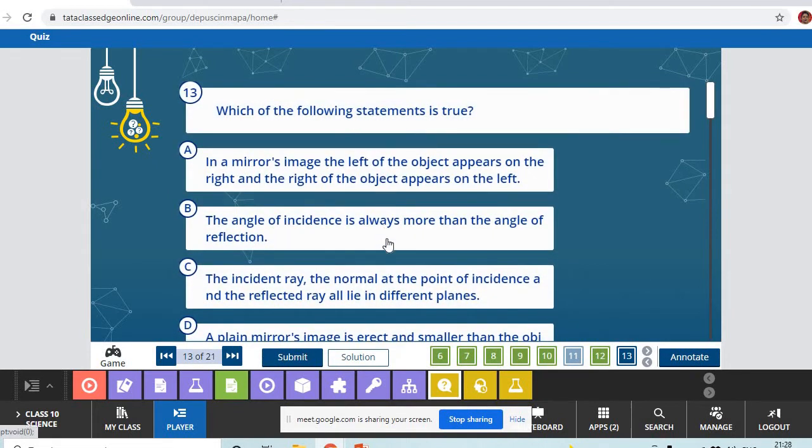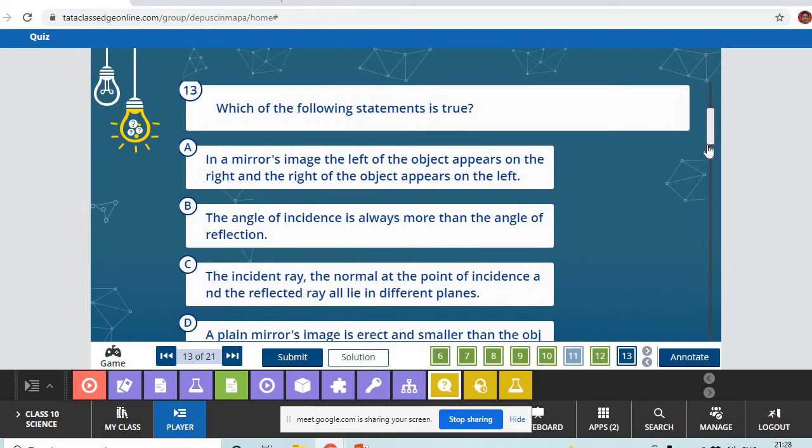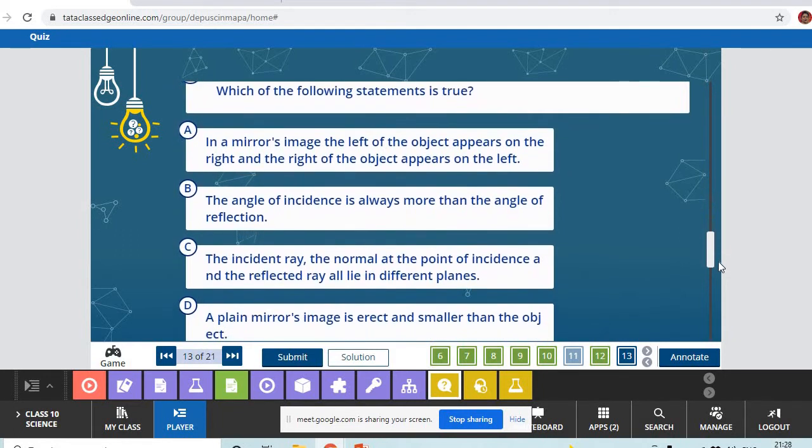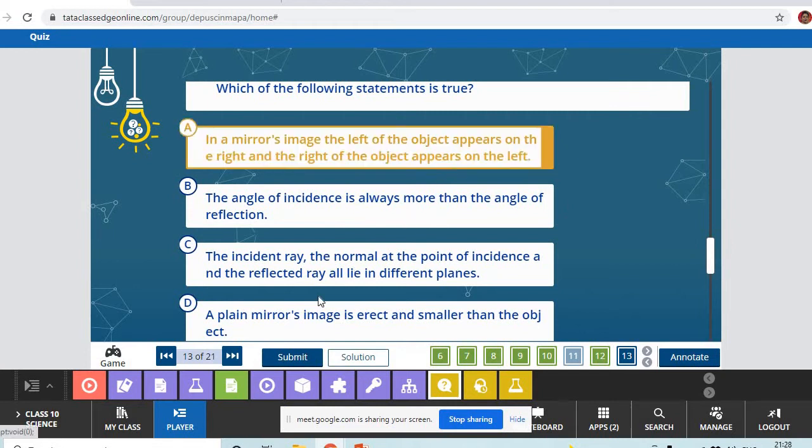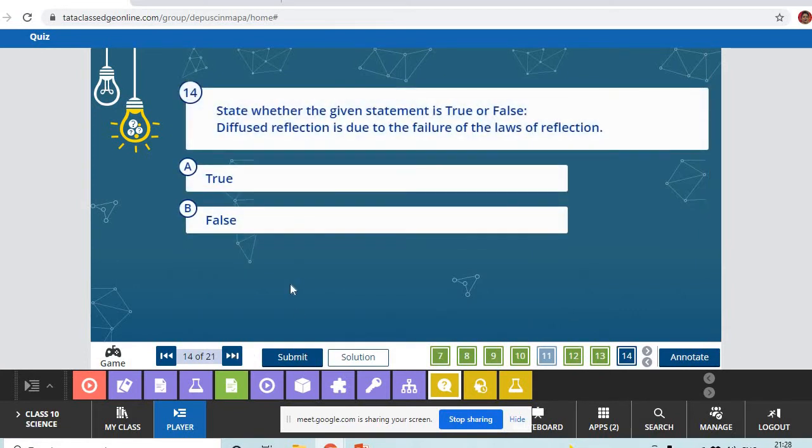Which of the following statements is true? Read the statements. Ma'am, A1. Yes, correct. Sarthak, you are giving very good and quick answers. Wonderful.